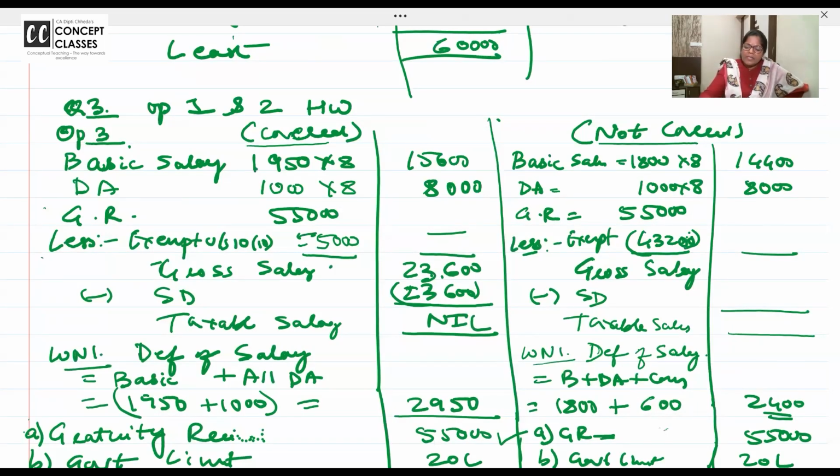If you can do it with me, nothing like that. When I am writing, you write. Right now I am calculating, so you also calculate and say the answer. 11,800 taxable plus 8,000 plus 14,400, 34,200, and standard deduction is as it is there. So this will come as there.